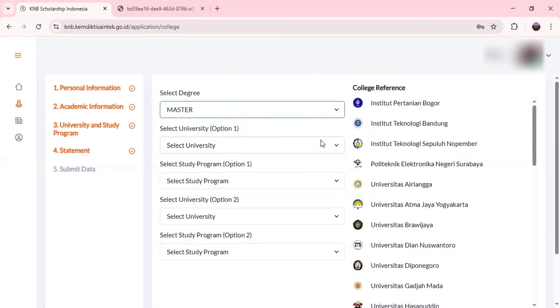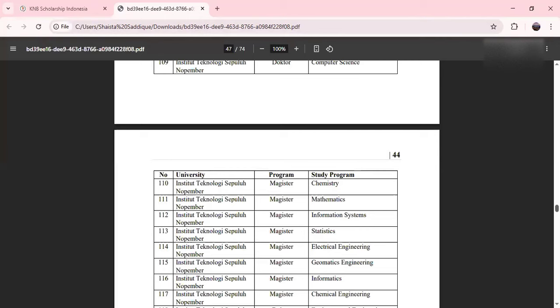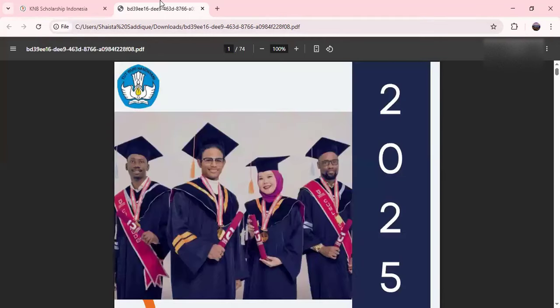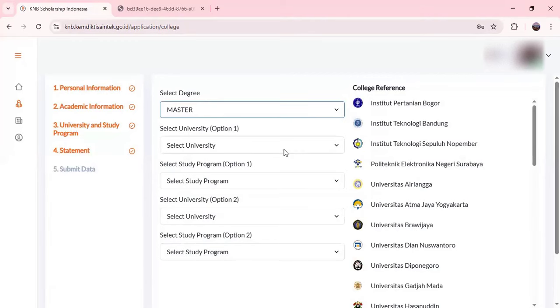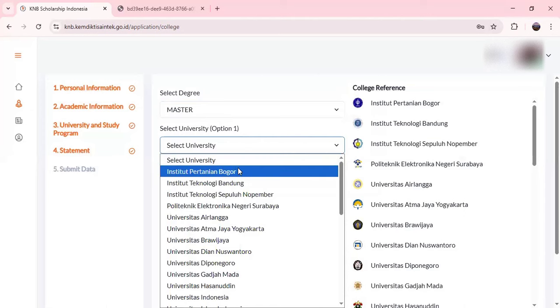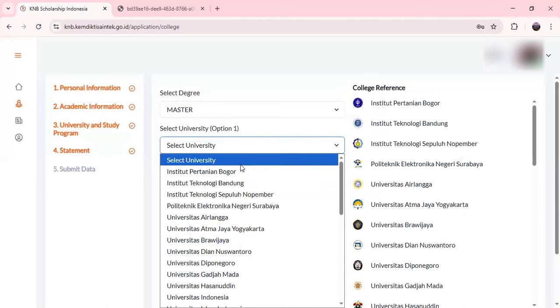I am applying for a master's. From the KNB guidebook, you can select the universities. I already have made a video on that. You can look for it. I will share the link in the description box. After that, you have to select the first university for the program of chemistry.